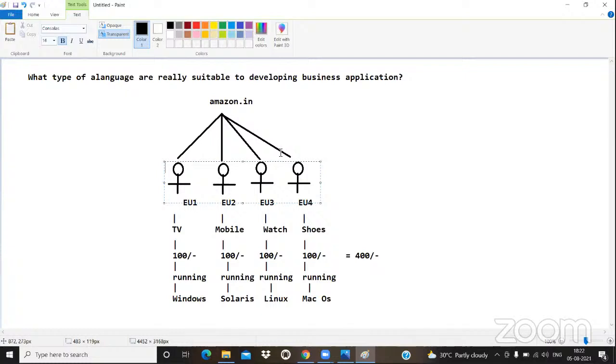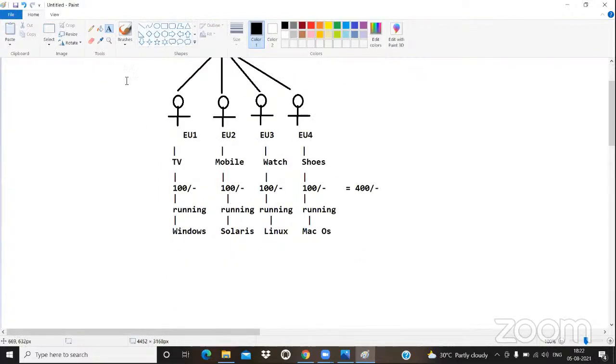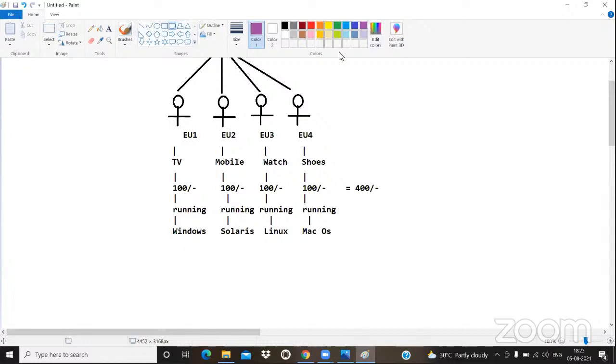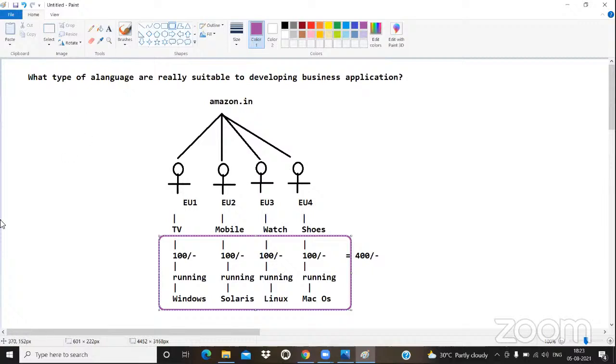So once the application is running in our system, only then may the end user be able to book the product. Got it or not? Now, for example, if the application is running in all operating systems, then Amazon.in will get how much money? 400 rupees as profit. Now, observe the same concept.